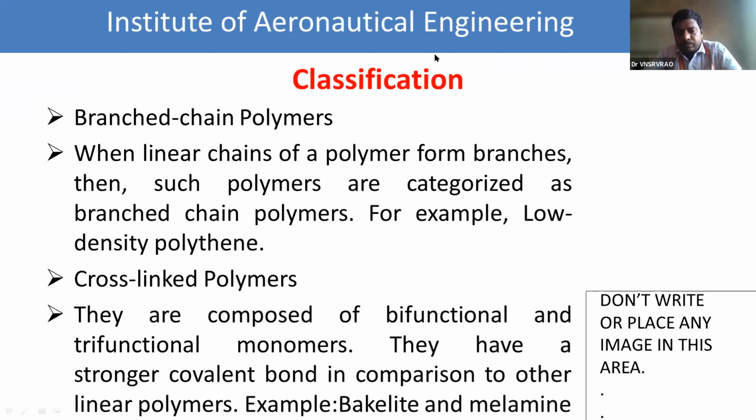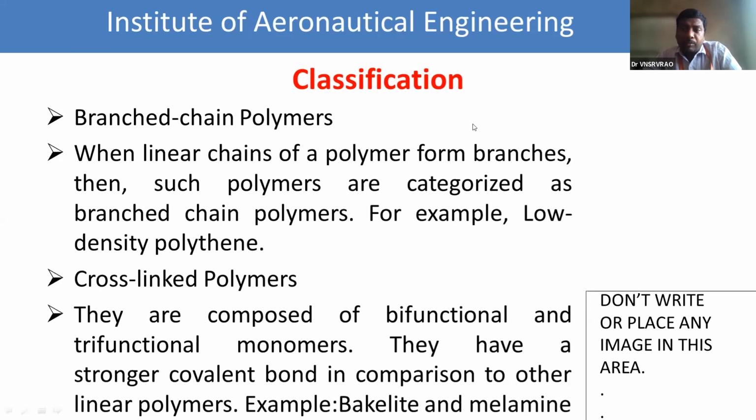And the third category is cross-linked chain polymers. Cross-linked polymers are obtained from bifunctional and trifunctional monomers. First of all, what is functionality?